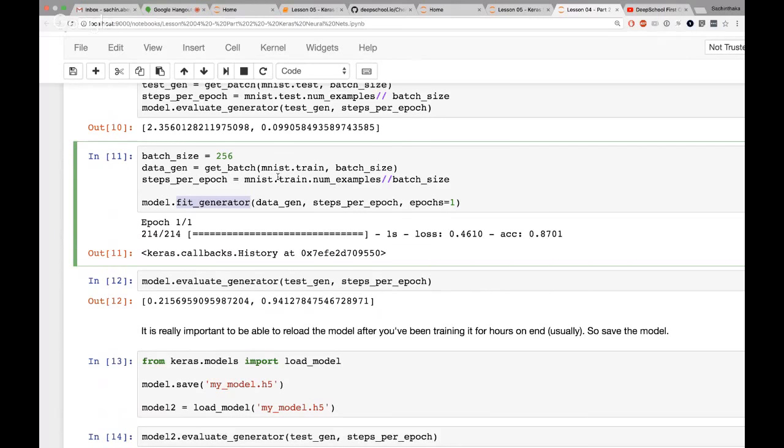So if you're dealing with big data, that's one way of dealing with it. And when you're just using a laptop, for example, rather than have everything in RAM. But otherwise, lesson 4 part 2 and lesson 5 should be very much the same concepts that are covered.